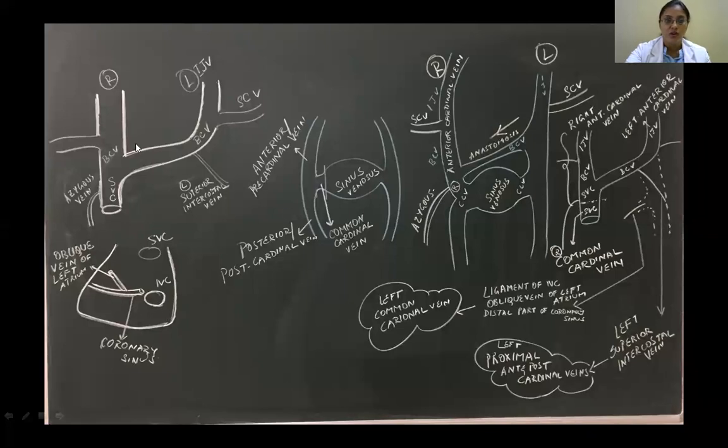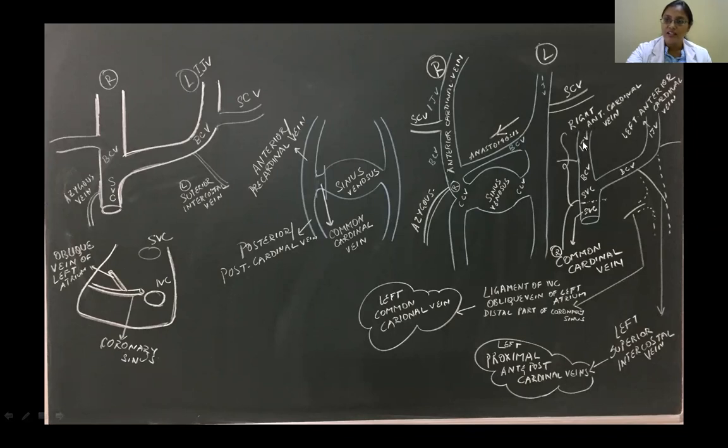Now let's look into this. How is this system going to form from this? Anterior cardinals on both sides. Again, they follow the rule: the blood has to go towards your right side. So there'll be an oblique channel of anastomosis between the right and the left, like this. Whatever blood is coming down from here need not go here. It is just bypassing it and entering here, and through the right common cardinal vein, entering the sinus venosus. So again, this is not required. That's the formation of your superior vena cava.